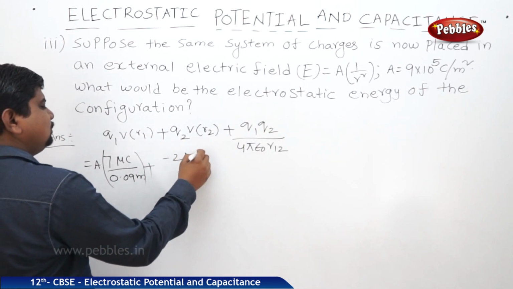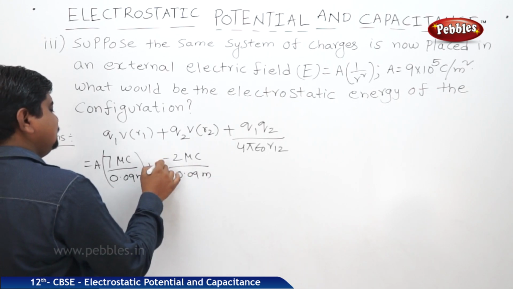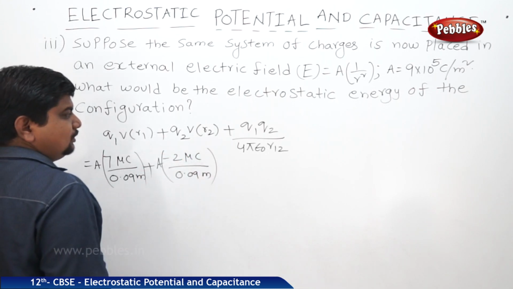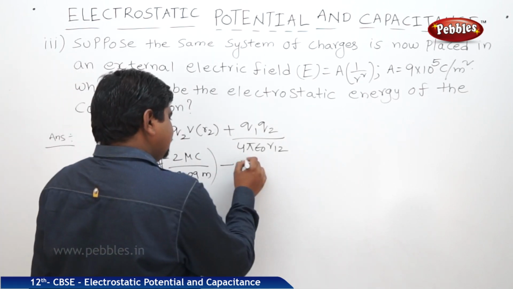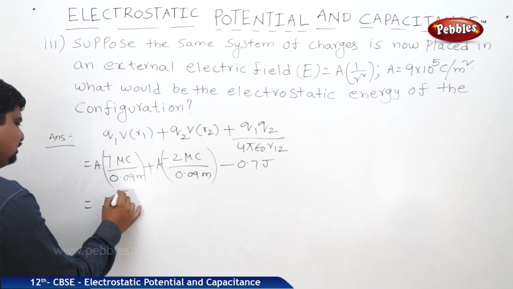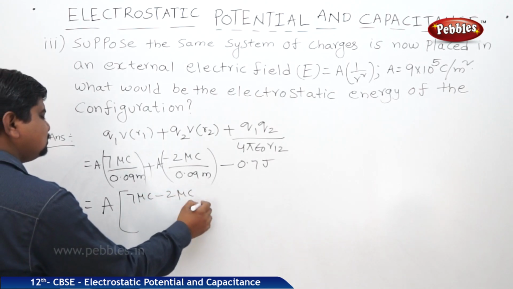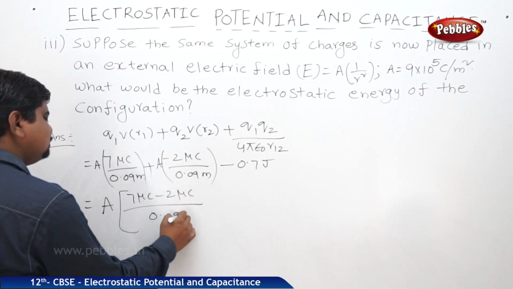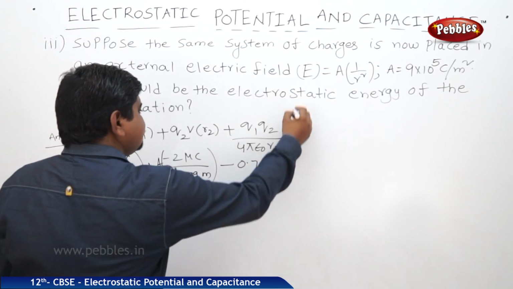Minus 2 microcoulombs by 0.09 meters into A. What is Q1 Q2 by 4 pi epsilon R12? Minus 0.7 joules. Now I am taking A as common: A into 7 microcoulombs minus 2 microcoulombs by 0.09 meters, minus 0.7 joules.